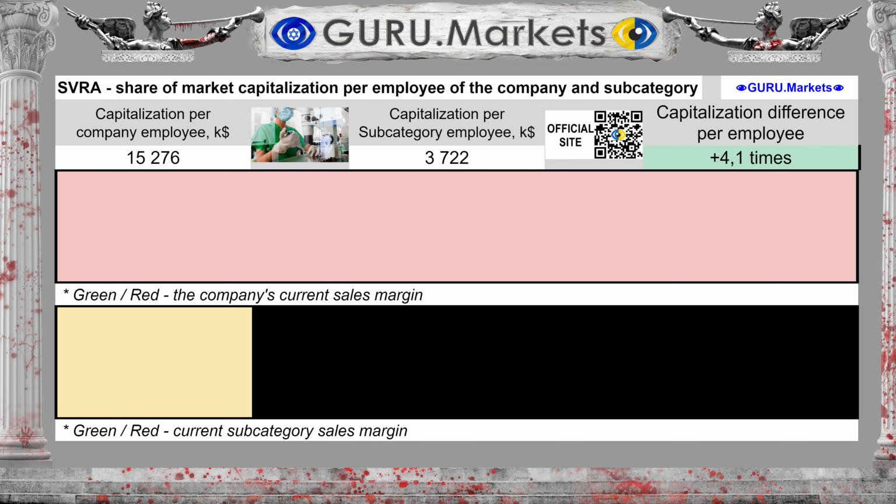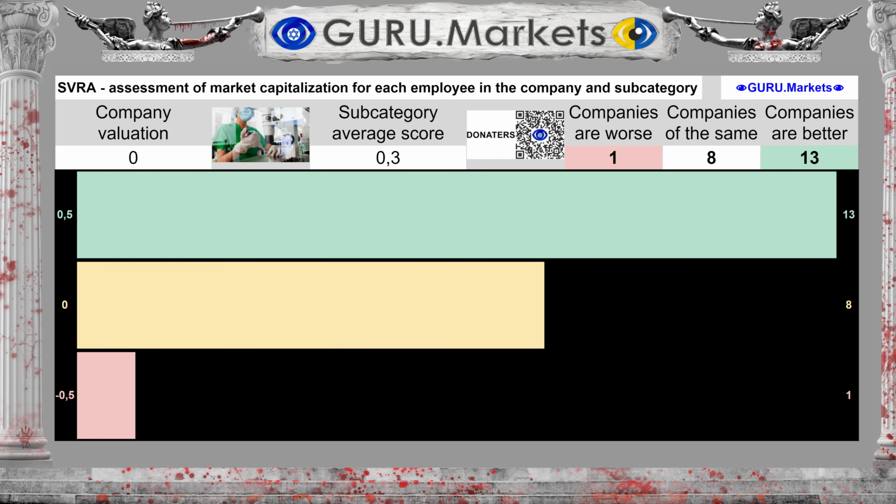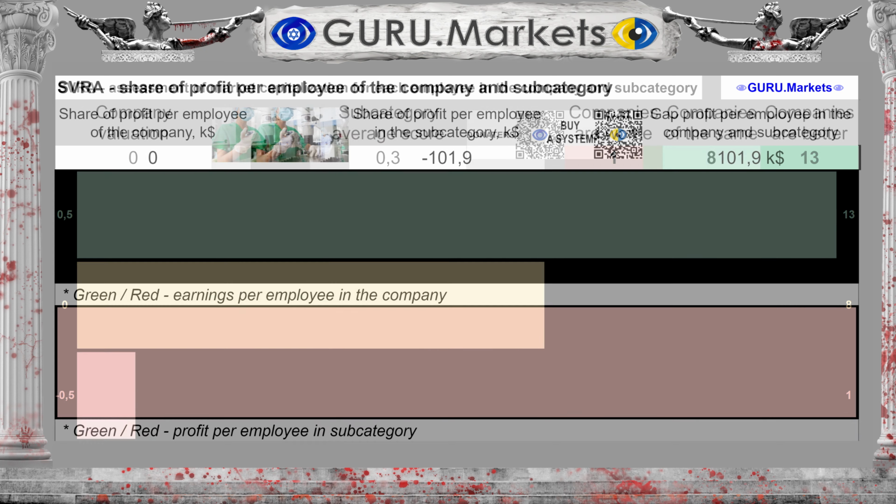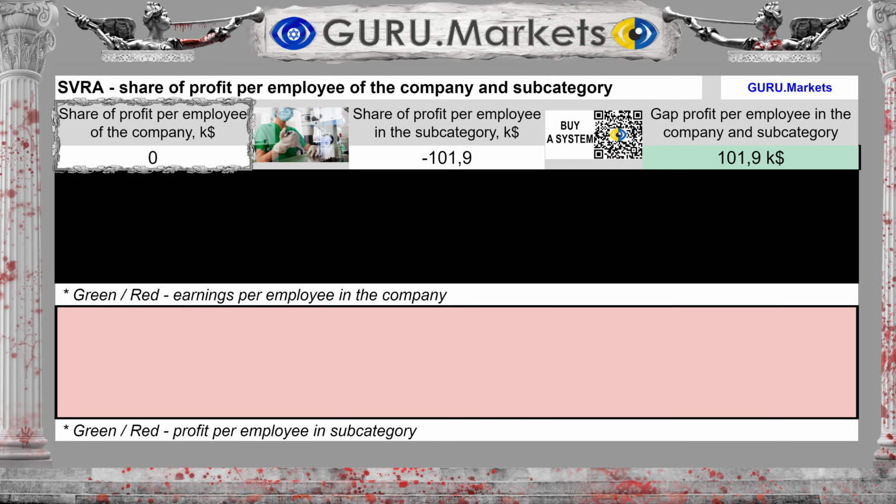The amount of market capital per employee of the organization is $15,276,000. Whereas for the subcategory $3,722,000. The difference between the subcategory average and the organization's indicators is 310.4%. Estimation of the amount of market capital of the company per employee in comparison with the indicators of subcategory companies. Tolerable, 0 points.